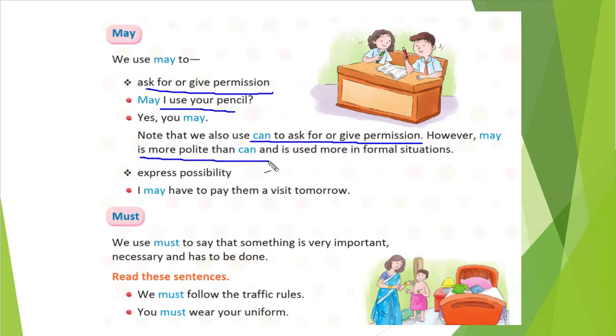May feels a little better. Also, we use may to express possibilities. I may have to pay them a visit tomorrow. You see, for visiting, you are showing your possibility to go. So whenever possibility and permission are there, we will use may as an auxiliary verb.